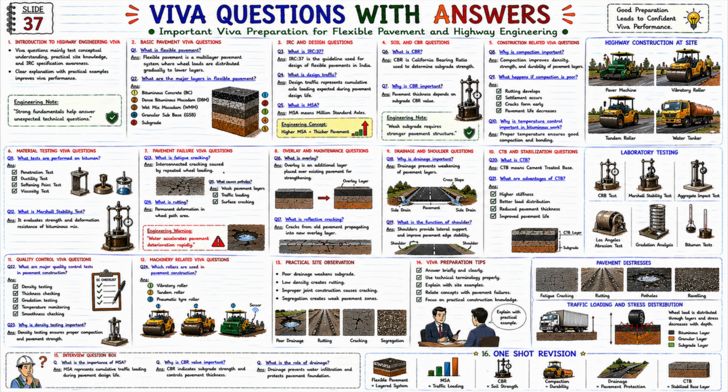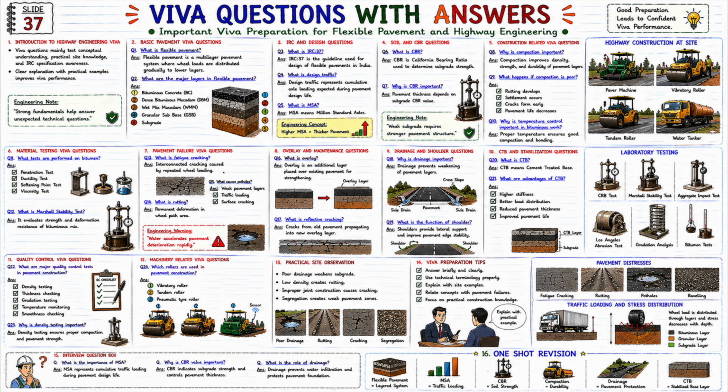Now let us look at the 9th section. Drainage and shoulder questions. Q18. Why is drainage important? Answer. Drainage protects pavement layers from water weakening. Q19. What is the function of shoulder? Answer. Shoulders provide lateral support and improve pavement edge stability. And poor shoulder condition can create edge cracking.